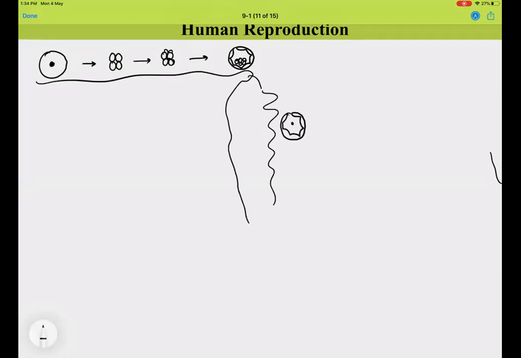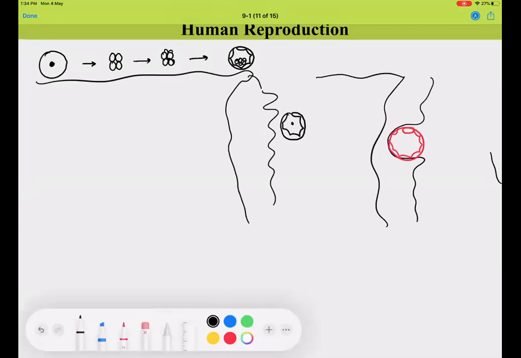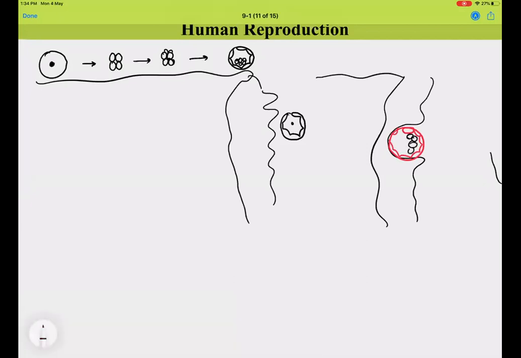And in stage 2, what happens is, this is the endometrial wall, right? Your blastocyst will make its way into the wall of the endometrium like this, or it gets buried in the endometrial wall like this, which is called implantation, right?